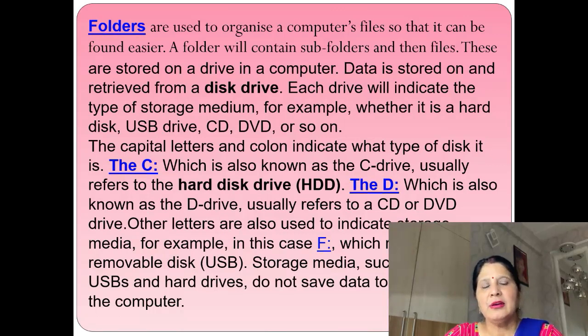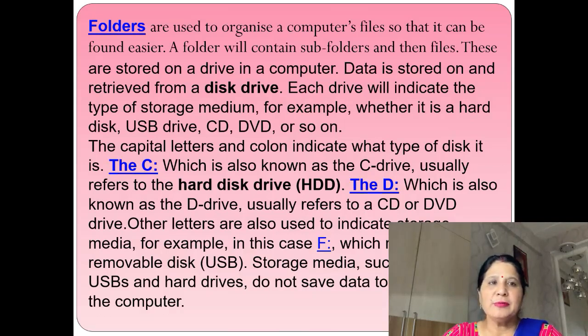When we store data in the computer memory, the data is stored on the disk, known as the hard disk, so that is known as the disk drive. Each drive indicates the type of storage medium, for example a hard disk, USB drive, CD, DVD, and so on.